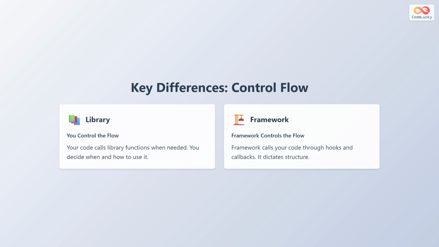With a framework, the situation is reversed. The framework controls the flow of your application. The framework calls your code through predefined hooks and callbacks. You fill in the gaps by writing code according to the framework's rules. This is often called inversion of control.